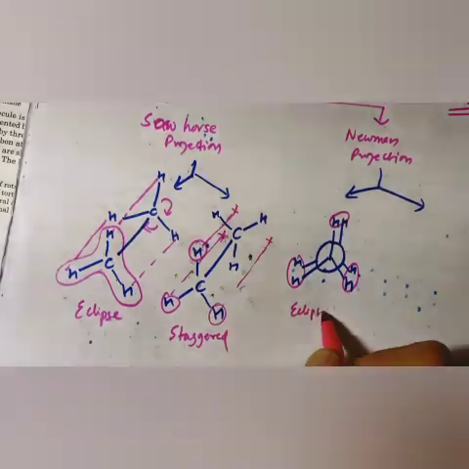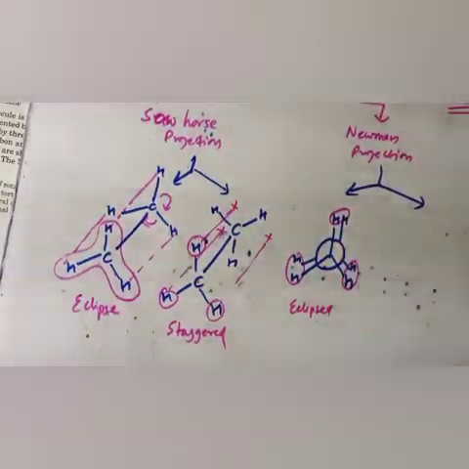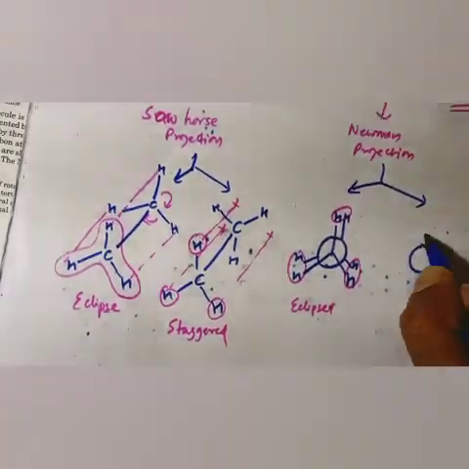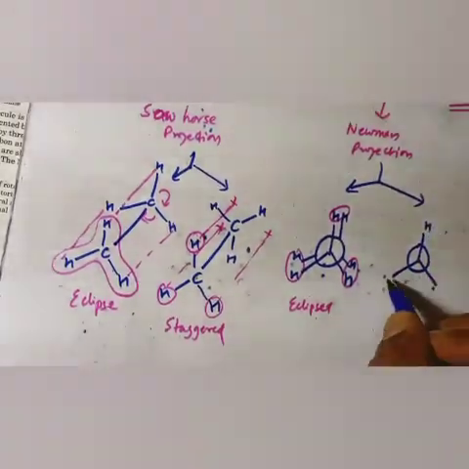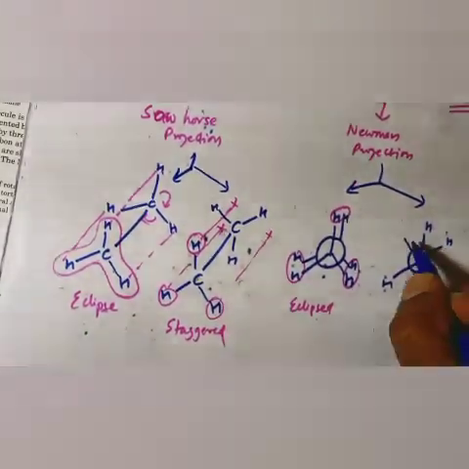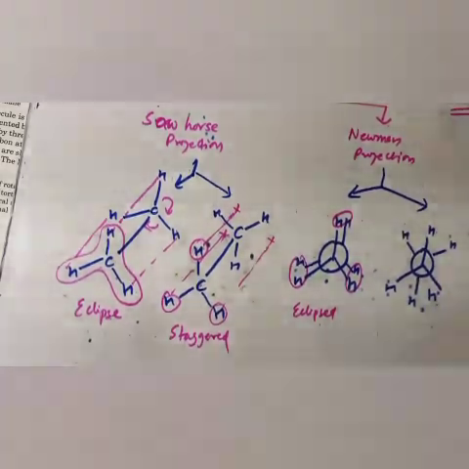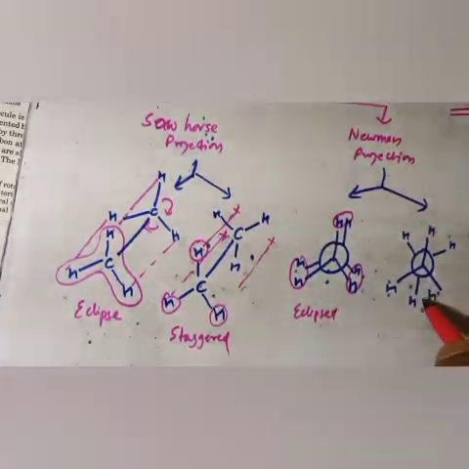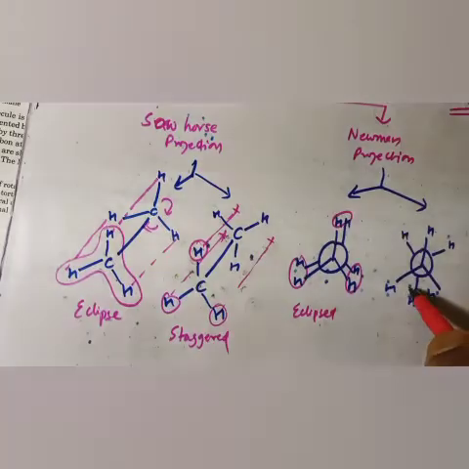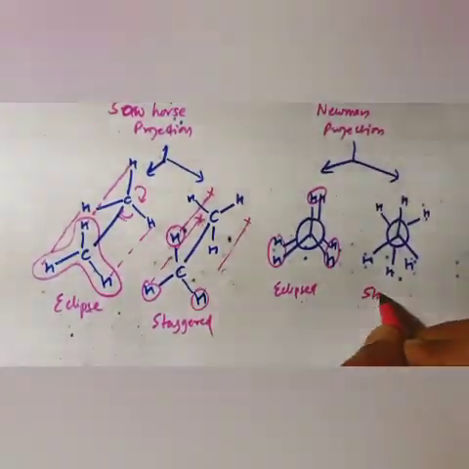It's the same thing, just here we are bringing the bonds close. Whereas in the case of staggered, the first hydrogen will not overlap the last hydrogen because now it is opposite. You can see this hydrogen is not overlapping that hydrogen. This is called staggered conformation.